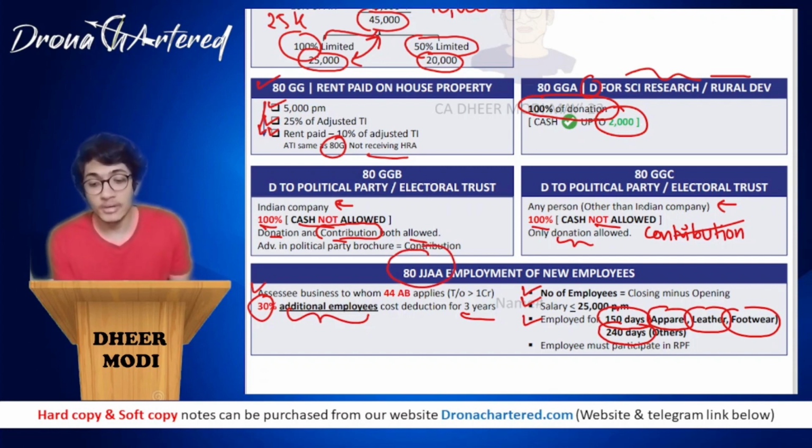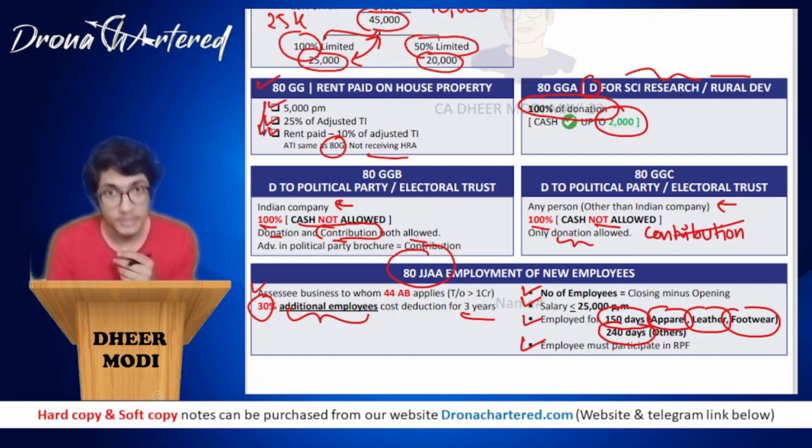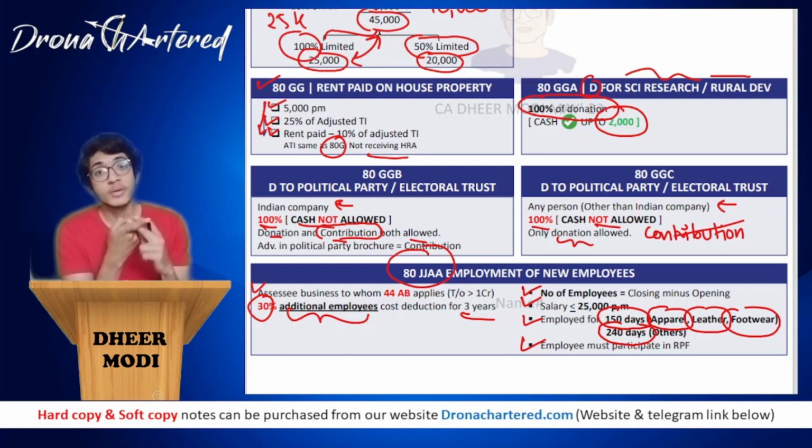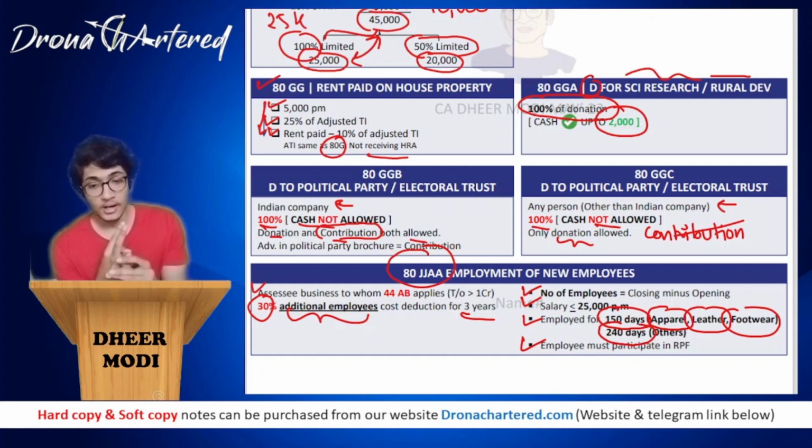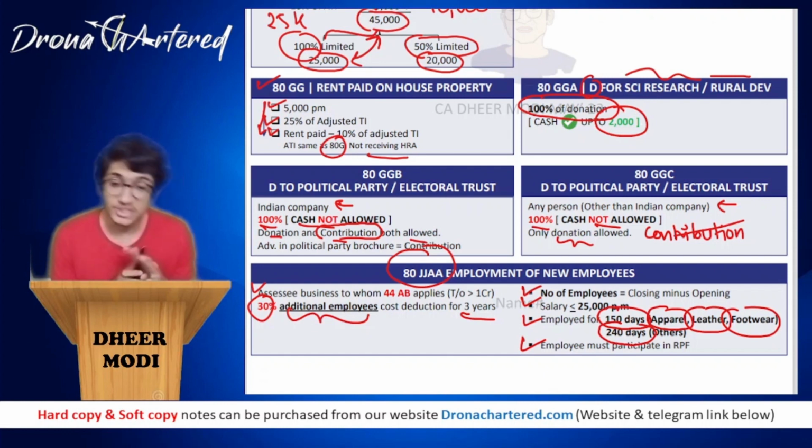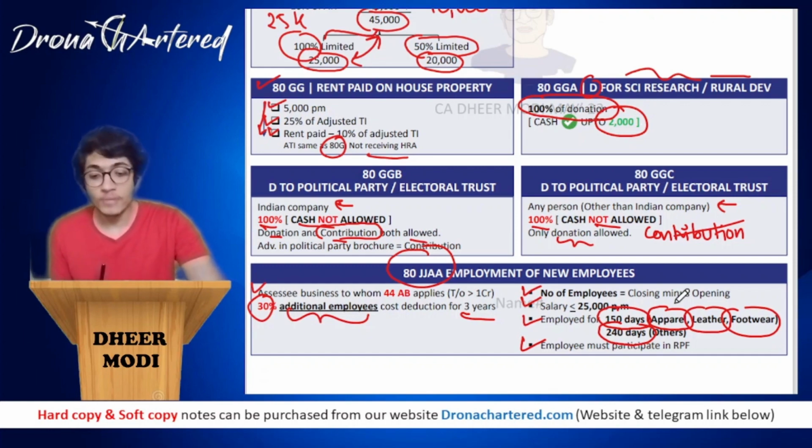Okay, this deduction is available to the company, and employee must participate in any recognized provident fund. So these are your conditions to gain your extra 30%. So 240 days, 150 days, 25,000 only on new employees, 30% deduction, and employees must participate in your recognized provident fund. That is your condition for section 80JJAA. So these are the end of your payment based deductions.